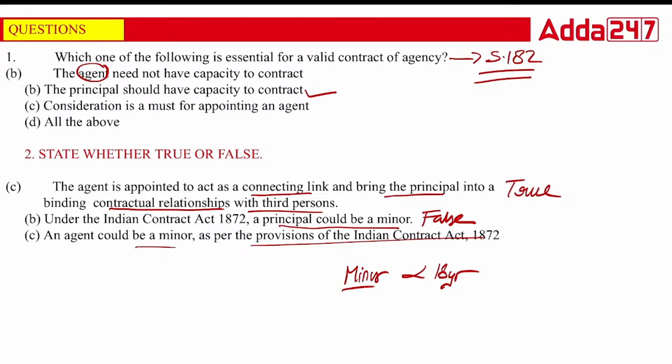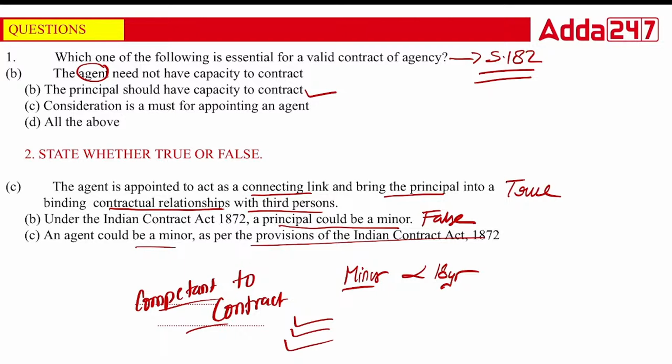We know that if we talk about competent to contract, the competent to contract clause requires being 18 plus, of sound mind, and not disqualified by law. So the agent could be a minor as per this Indian contract law. The answer is false, because as per Indian contract law, a minor's contract is totally void ab initio.